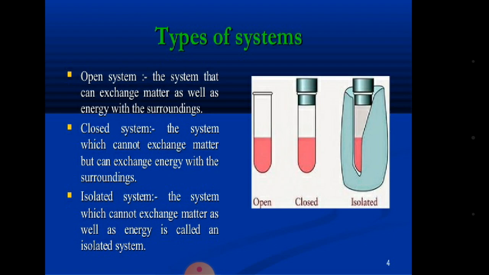Next one is closed system. The system in which only energy is transferred and there is no transfer of mass, we call it a closed system. Last one is isolated system. The system where there is no transfer of energy as well as mass is called an isolated system. For example, tea in a thermoflask, or any hot water: only up to a certain extent will it stay hot. After some time it will cool. It depends upon insulation. Heat cannot stay for long periods.